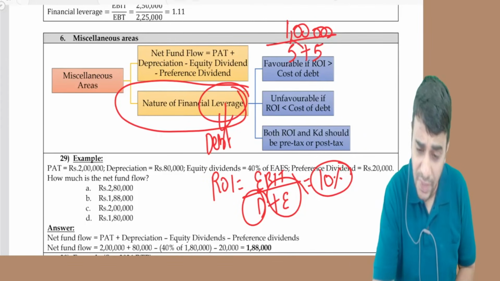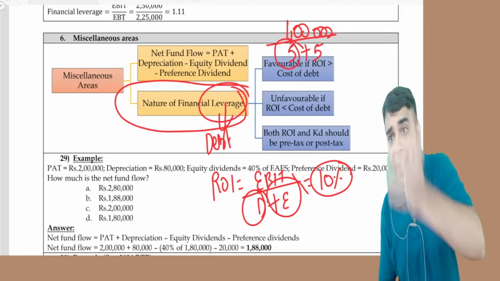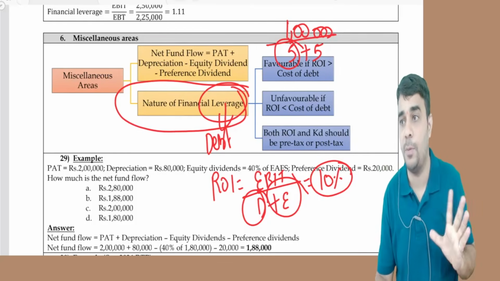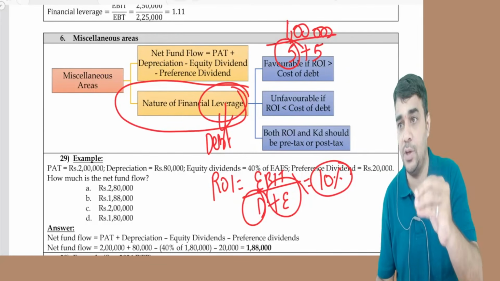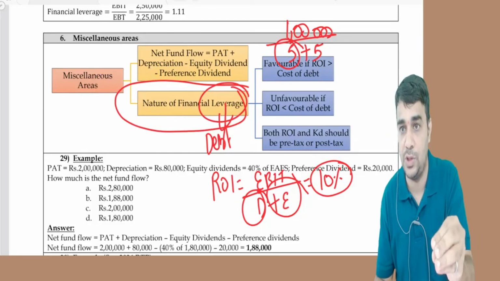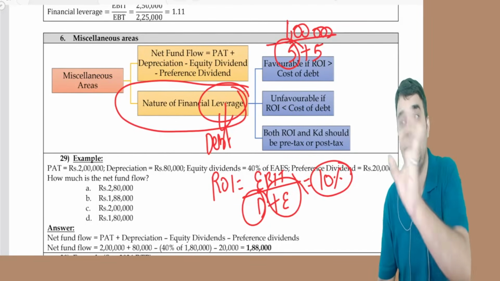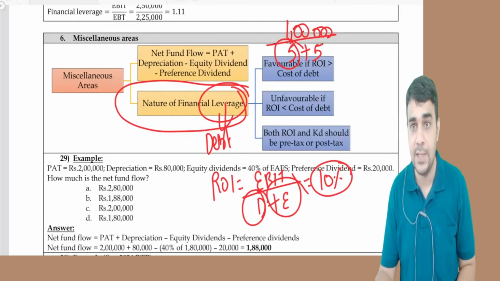Now, on this debt, if I pay 12% interest, the other 5 lakh will get a very low amount because you are earning only 10%. On the 5 lakh, if you pay 12%, which is 60,000, the leftover 40,000 on 5 lakh is only 8%.